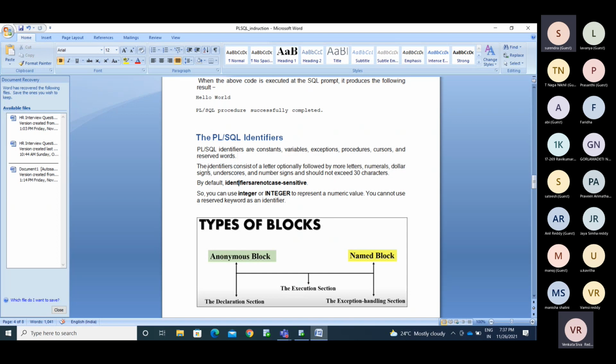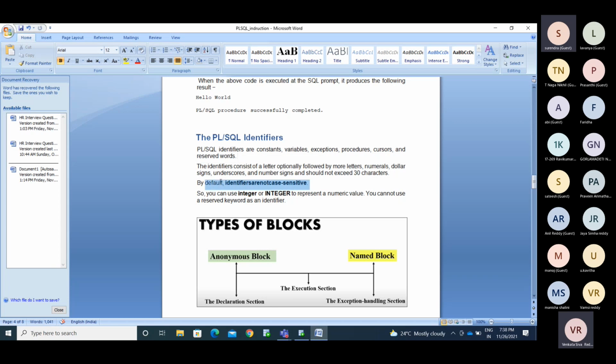The identifier consists of a letter optionally followed by up to 29 more characters. While declaring the variable, the length must be between 1 and 30. Minimum length is 1, maximum is 30. You need to maintain that length, 1 to 30 characters.